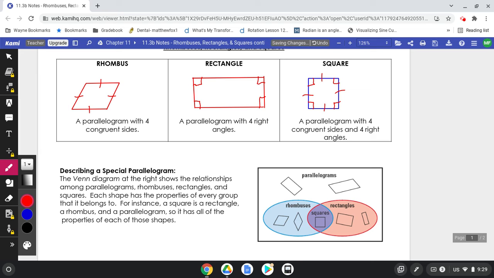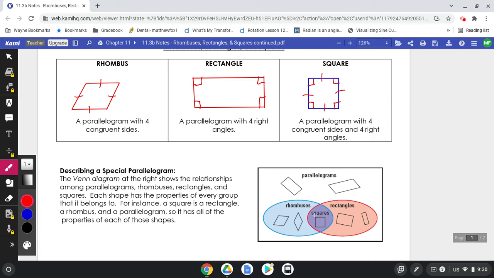And a Venn diagram here, we have a Venn diagram for this situation. So a Venn diagram is just when some things are true about one thing, it doesn't maybe fit into all the categories. You've seen them before. So as we can see here, all 3 of these are parallelograms. Okay? There are other types of parallelograms that are not rhombuses, rectangles, or square, but all 3 of these are always parallelograms. Now a square is both a rhombus and a rectangle.